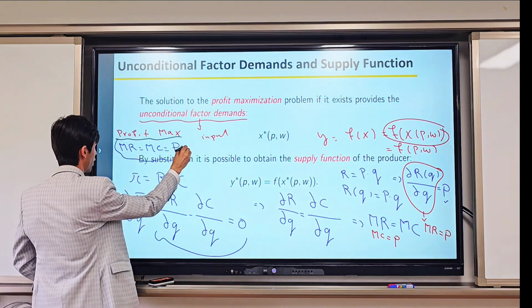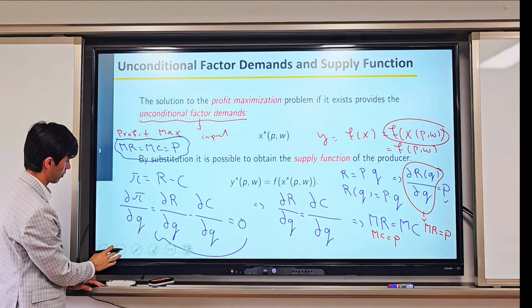So this is the condition for profit maximization in the case of a perfect competitive firm.